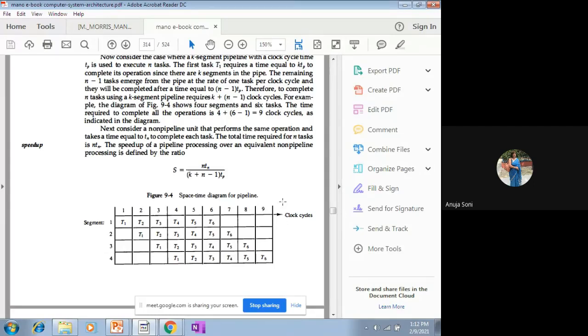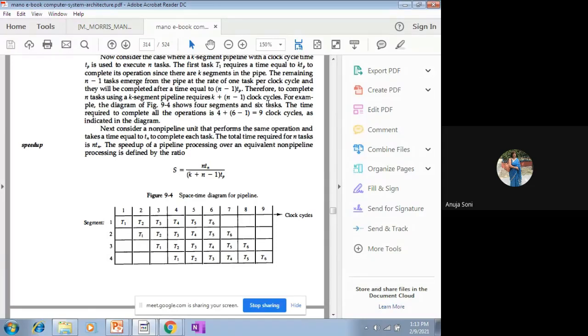It may be 10, it may be 12. Again, you will be asked to draw this kind of a space-time diagram. So this kind of a question comes up, and how many clock cycles are required, that again you have to explain. And this is called the speed up formula. Speed up formula is also very important.